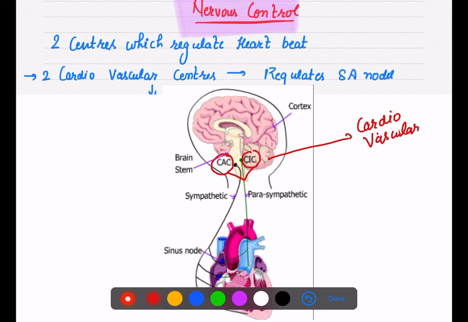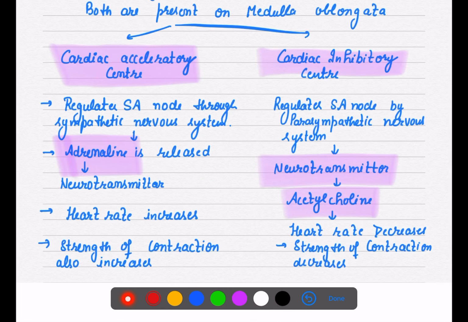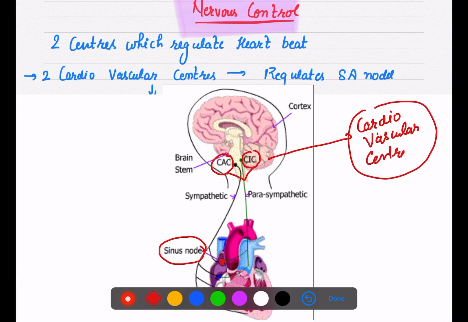These centers regulate our SA node, also known as the sinus node, which is present in your right atrium. So where are these centers present? They are present in the medulla oblongata. How many? Two centers we have.